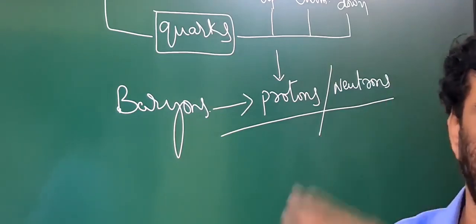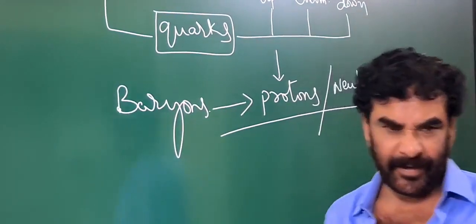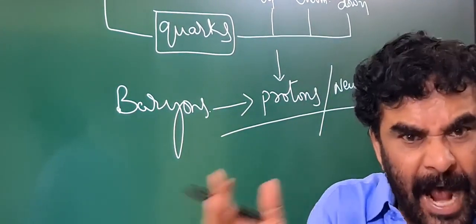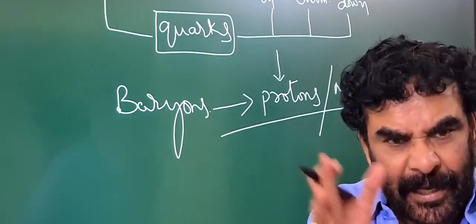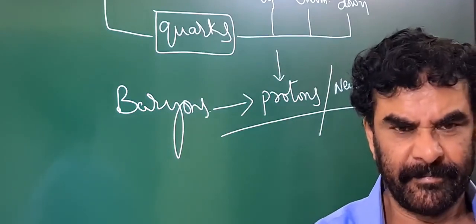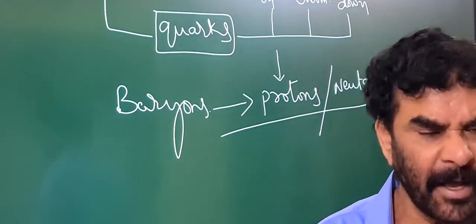The next thing is, atoms of the different elements combine with each other to form molecules.